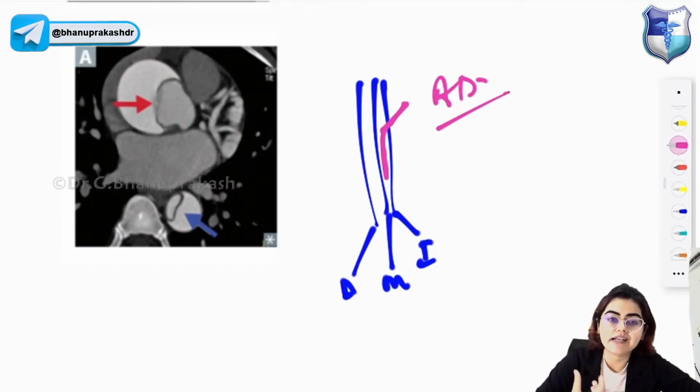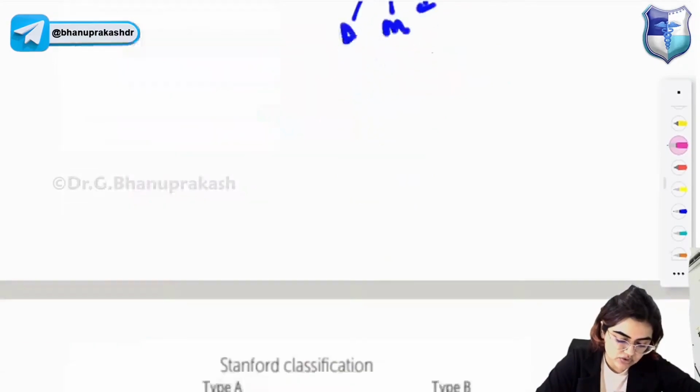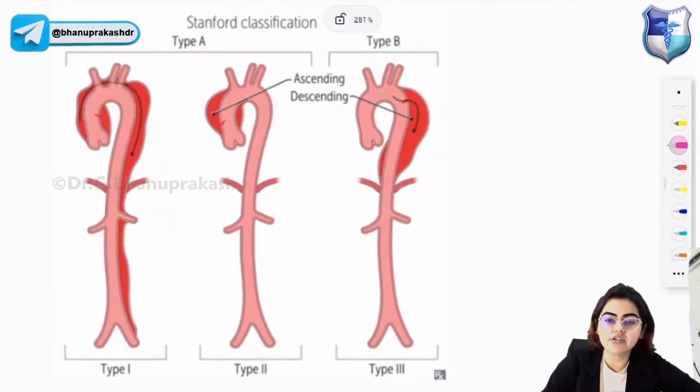It is associated with bicuspid aortic valve. It is associated with Marfan syndrome. Okay, so see this Stanford classification or DeBakey classification for aortic dissection.